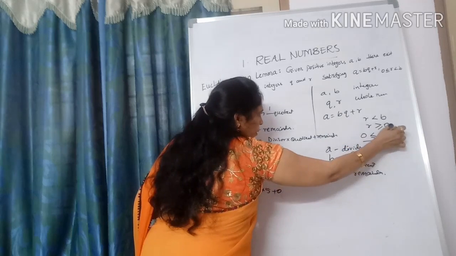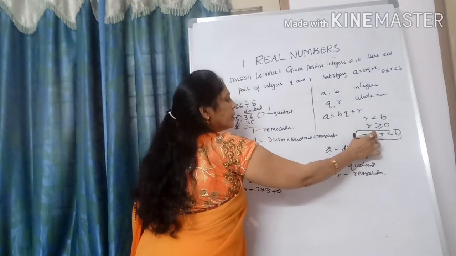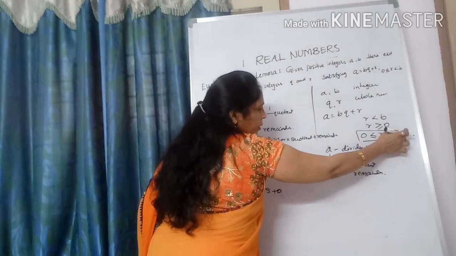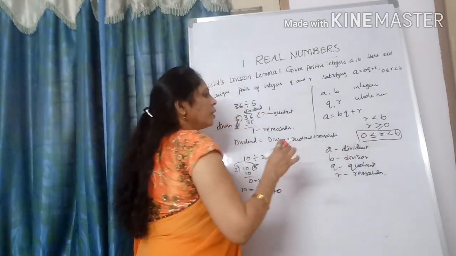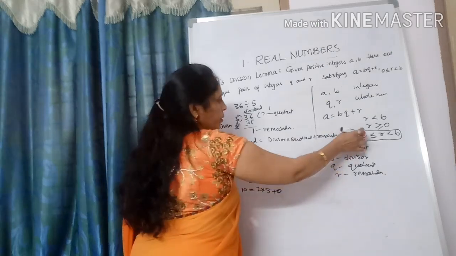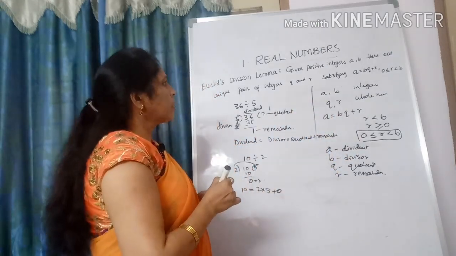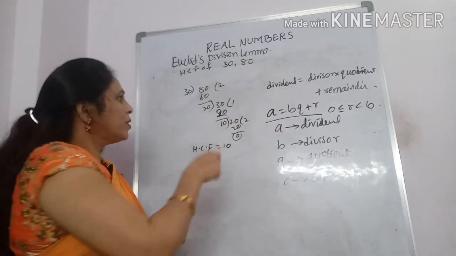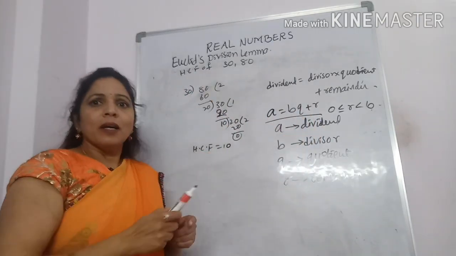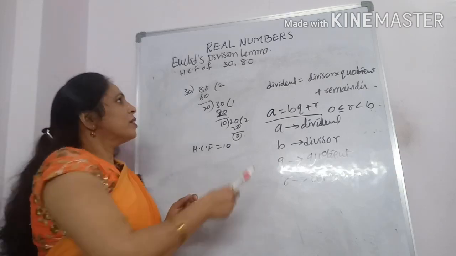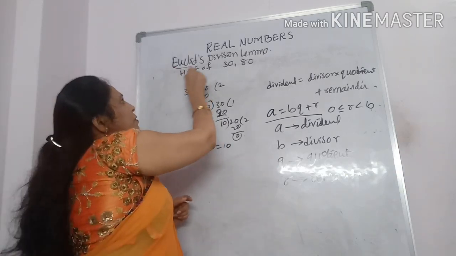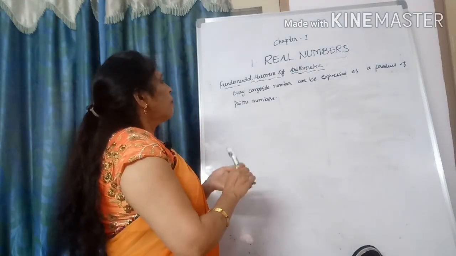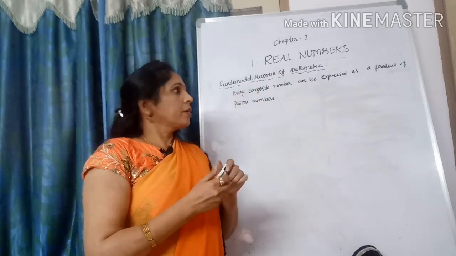We can write this as 0 ≤ r < b. Though you know this division process, you were not aware that this is called Euclid's division lemma, isn't it?